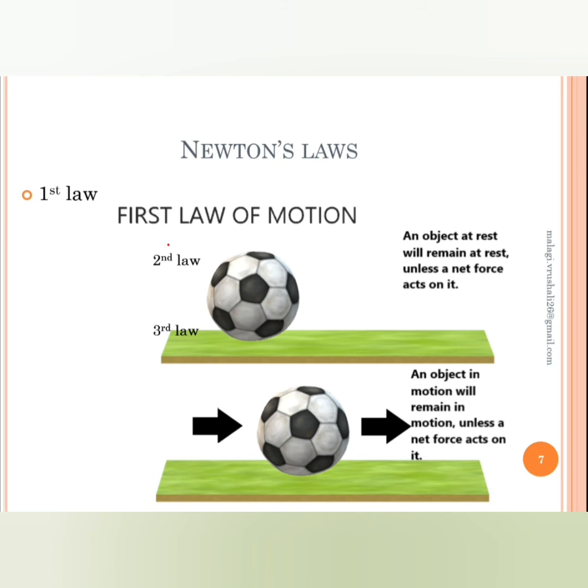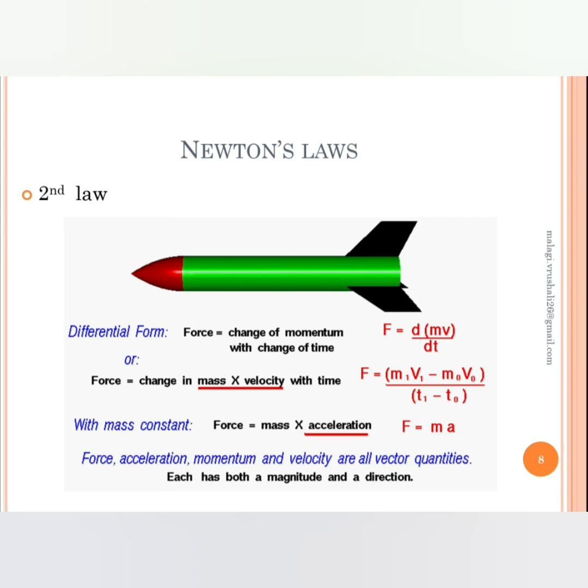In the second statement, he says that it remains to be in uniform motion. If I consider there is a uniform motion of the ball from point A to point B, if and only if there is an external force against it, then only the ball comes to rest. So that is Newton's first law.